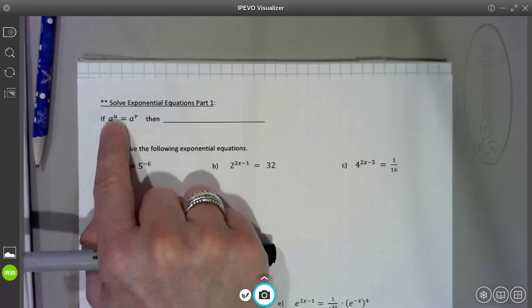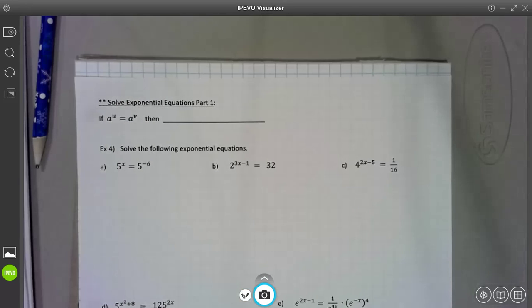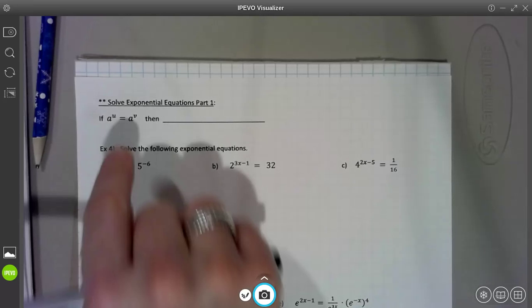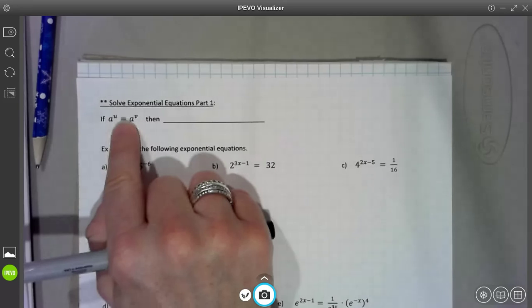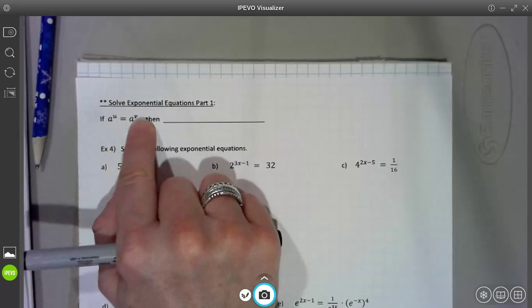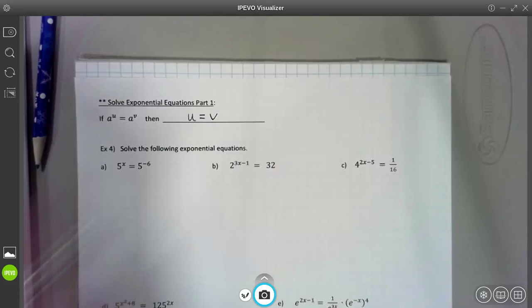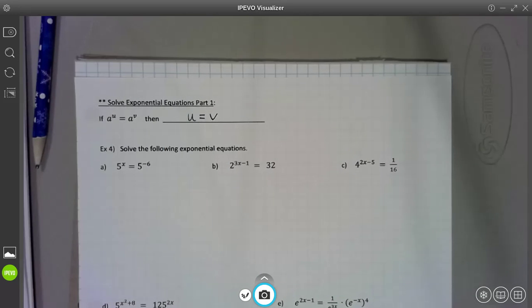If a to this power equals a to that power, then what do u and v have to be? They have to be equal. The only way I could make this true is if the exponents were equal. A squared would only equal a squared. So I'd need my exponents to be equal. Then we know u has to equal v. And that's exactly what we're going to use to solve these exponential equations.